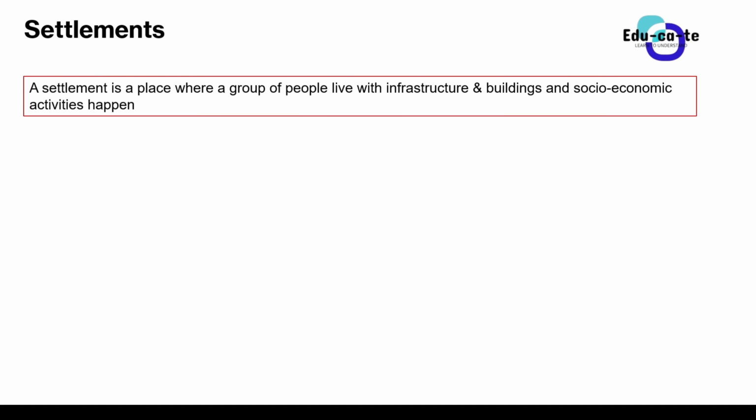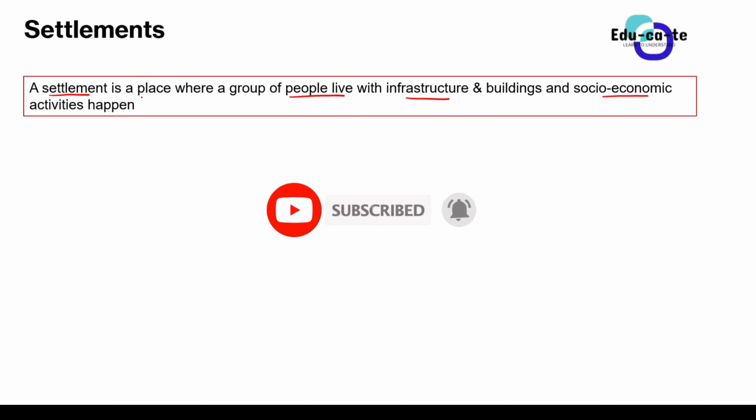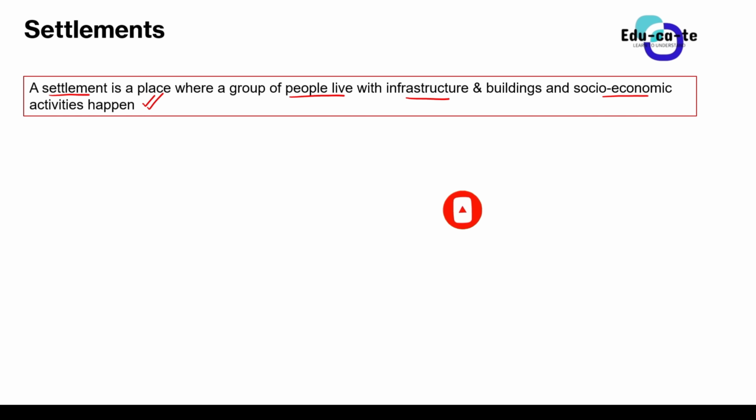Now, let us introduce what a settlement is in the first place. This word is so familiar to you because it's general. A settlement basically is a place where a group of people live, and there is infrastructure in that place. There are buildings, of course, and roads, and there are also socio-economic activities happening in that place. So a settlement is just a place where you'll find people living, and you find infrastructure such as roads and buildings, and people do social and economic activities so that they can make money and sustain their life.